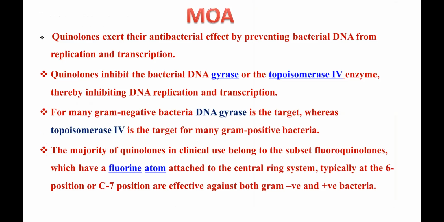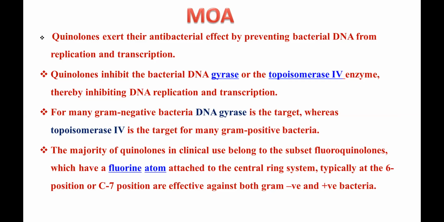For many gram-negative bacteria, DNA gyrase is the target, whereas topoisomerase 4 is the target for gram-positive bacteria. So they inhibit both the splitting as well as the resealing of DNA, and thus they inhibit DNA formation in the microorganism.